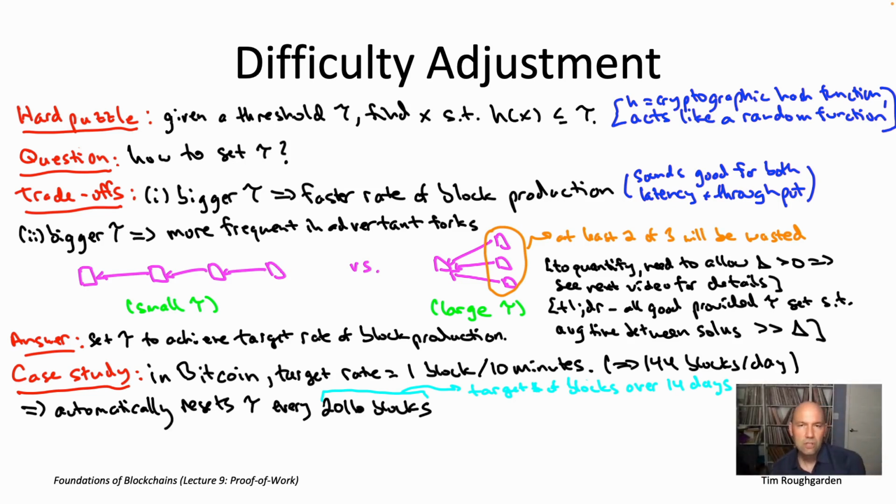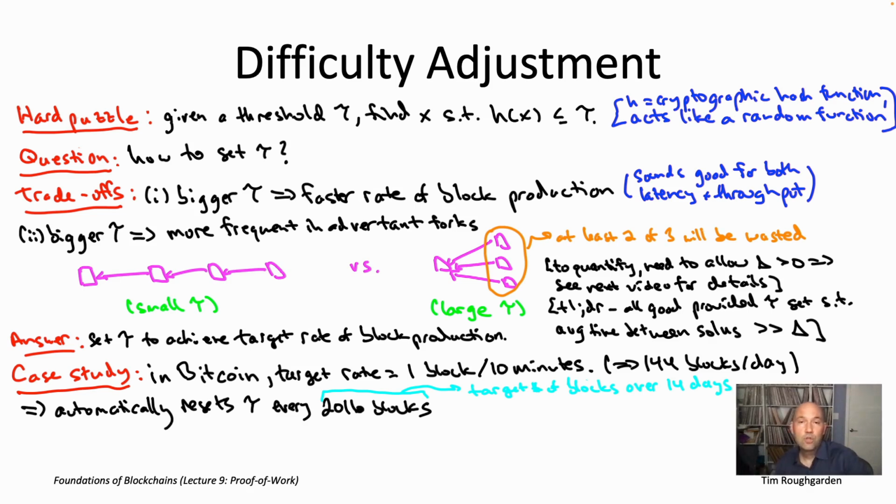So after 2016 new blocks have been added to the longest chain, it looks at how long it took to do that. And if it took less than 14 days to produce those blocks, that means blocks are being produced too quickly. That means tau should be decreased. If it took more than 14 days to produce the last 2016 blocks, that means the puzzles appear to be too hard, and so tau should be increased to make the puzzles easier.